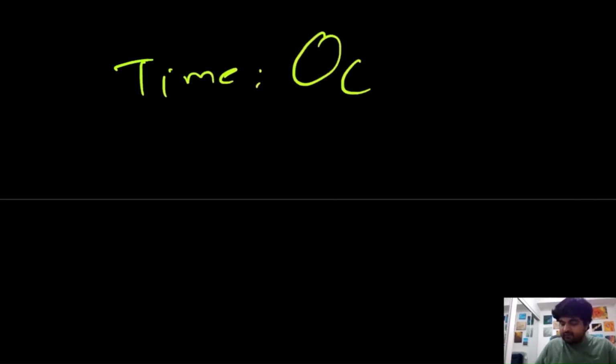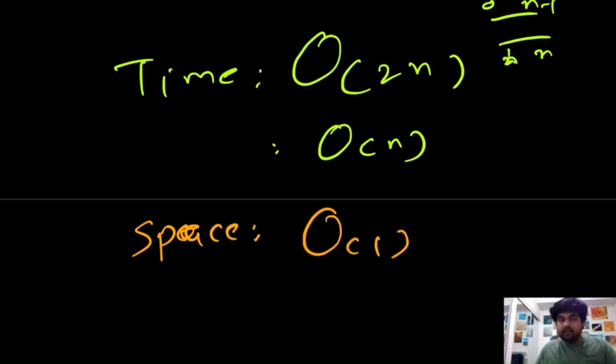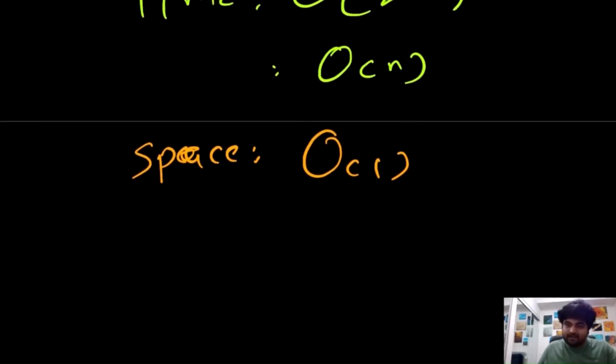And if we calculate the time and space complexity, the time complexity for this one is going to be big O of 2n, because we are running two loops, 0 to n minus 1 and 1 to n. So if we generically mention this, it actually becomes big O of n. And the space complexity would be big O of 1, because apart from storing a couple of parameters, we are not using any additional space. So that's why we are able to run this in constant time. Constant space.